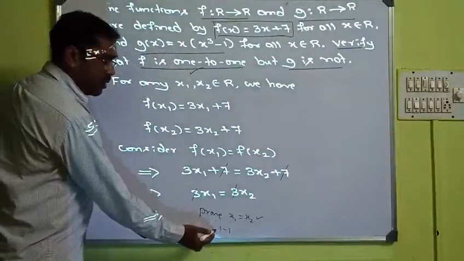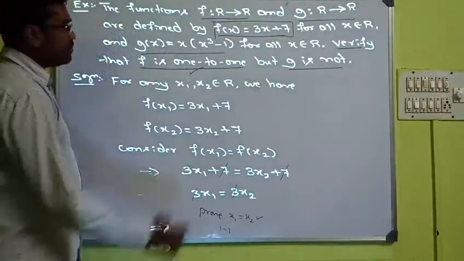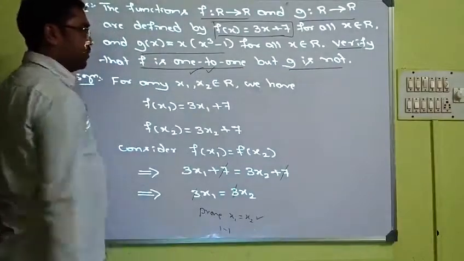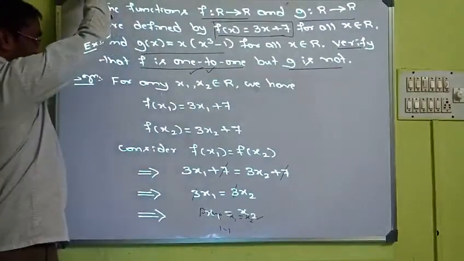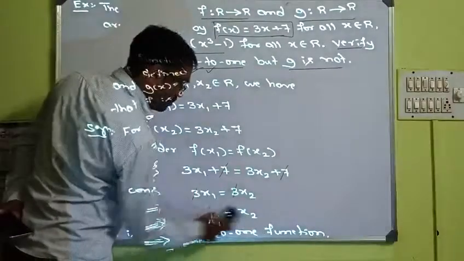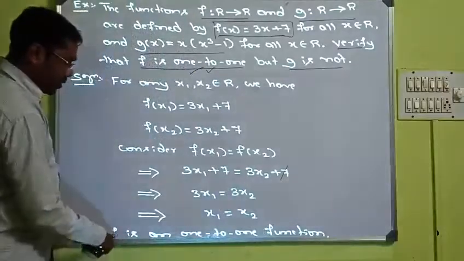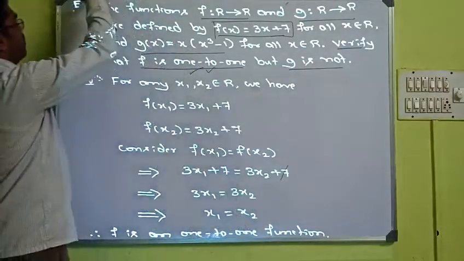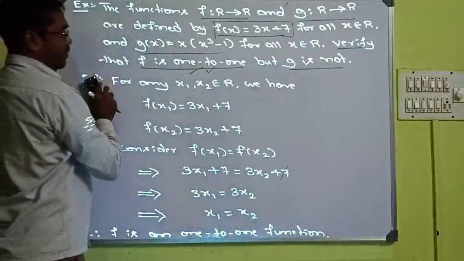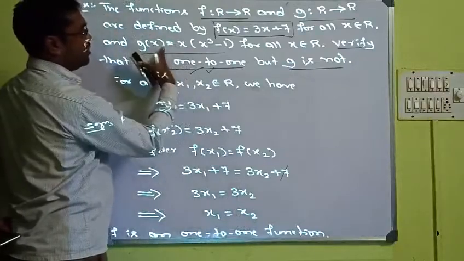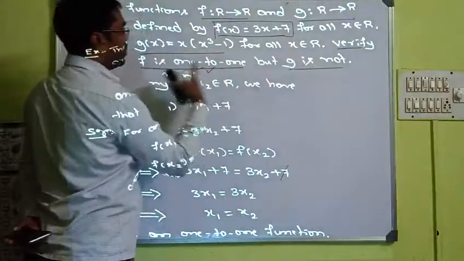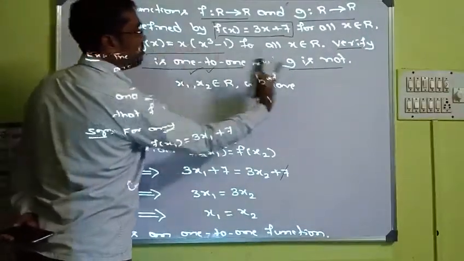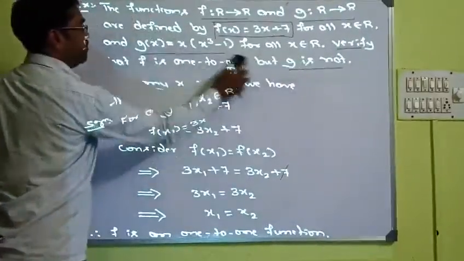So we have proved it is one-to-one. Yes, we have proved f is one-to-one. We have the conclusion, therefore f is a one-to-one function. Now let us prove g is not one-to-one.